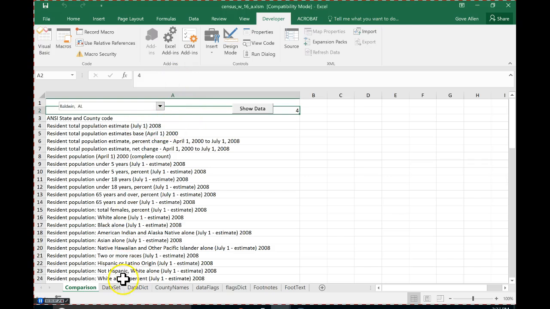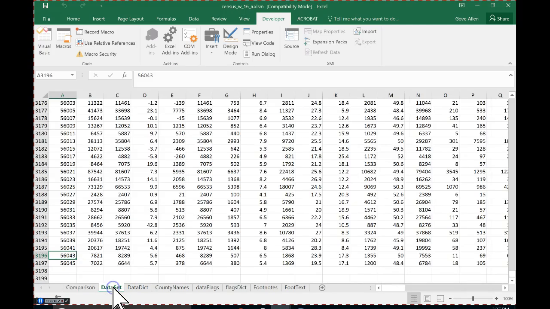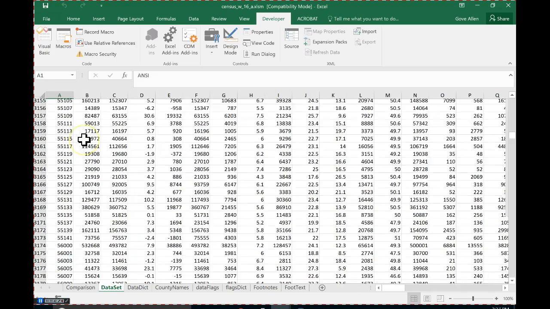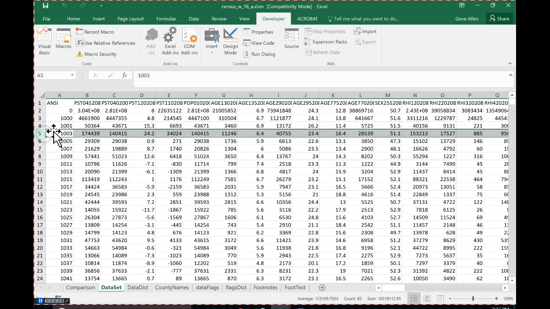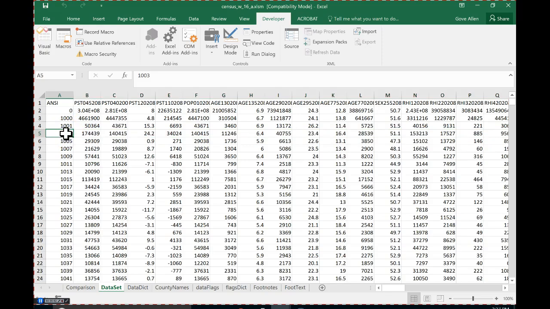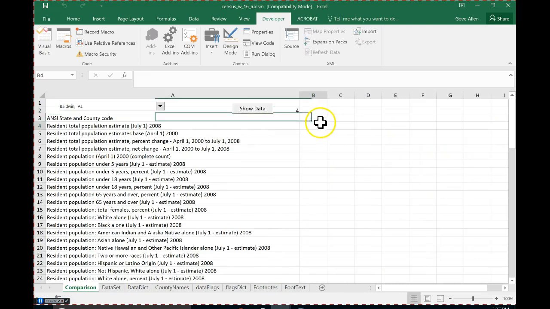All right, so now I can take that and come to my data set sheet and go right to that row, which is row number 5. This is the one I'm going to try to pull that data from. So let's figure out what I've got to do. I've got to pull the value from column A. I want to put this value right here, and then the next value to the right, I want to go down 1. The next value to the right, I want to go down 1, and so all the way down. Whew. So, any thoughts on how to do that?